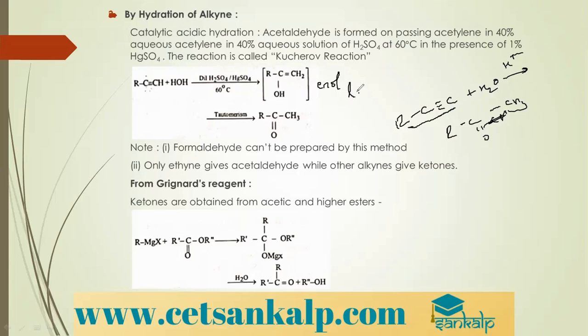The enol form tautomerizes to give an aldehyde or a ketone. Here I've got a ketone, so I will call it the keto form. So this keto-enol isomerism is also called tautomerism.